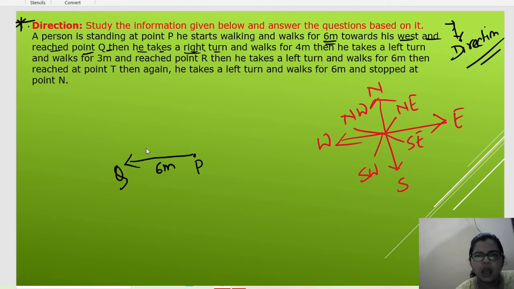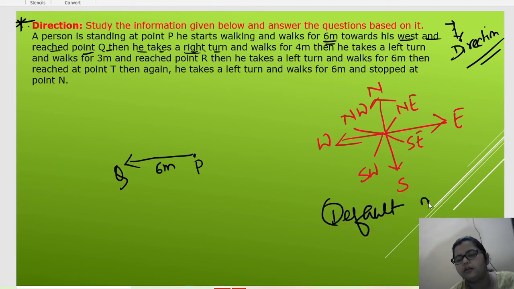Now see, whenever right or left is given, then we have to go with the direction you are facing now. And whenever north, south, east, west are written like this, we will do it in the default manner. It means wherever you are standing, no matter, just follow this rule.